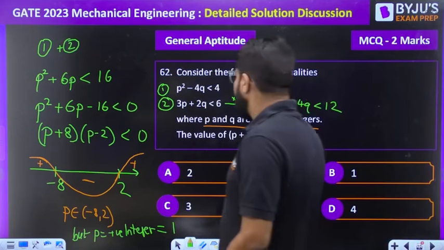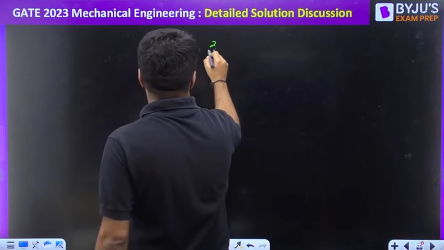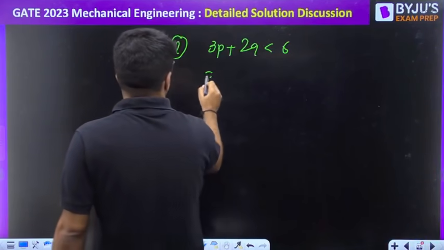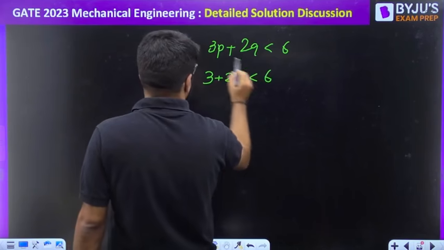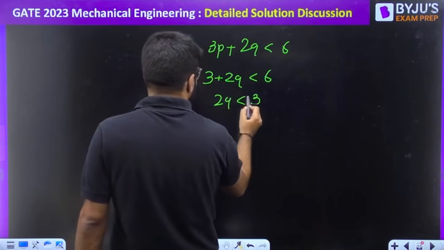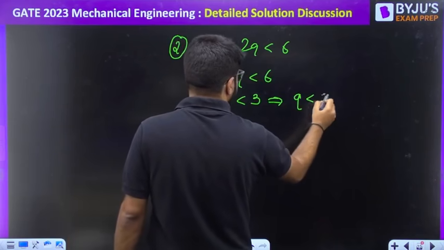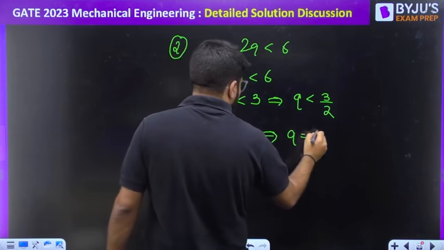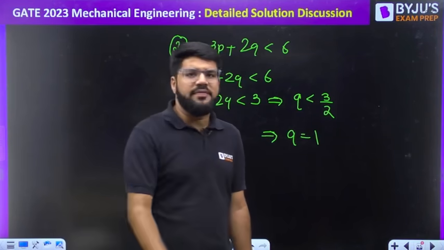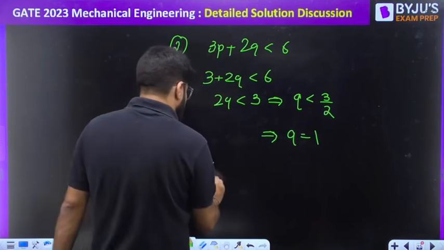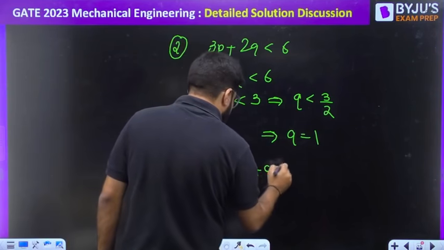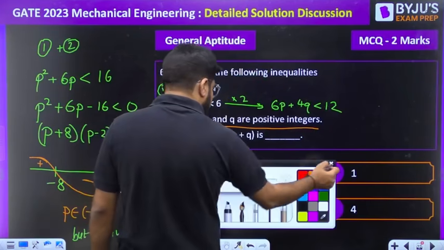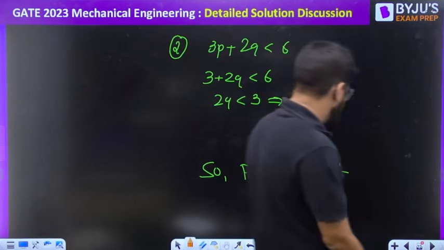Now that P is 1, let me pick up the second one. What is the second one? 3P plus 2Q is less than 6. So 3 plus 2Q is less than 6 because the value of P is 1. 2Q is less than 3, or we can say Q is less than 3 by 2. So what is the value of Q? Q is also equal to 1, because Q is also a positive integer. So both the values are obtained. P plus Q is 1 plus 1, both obtained as 1. So the value is 1 plus 1, which is equal to 2.